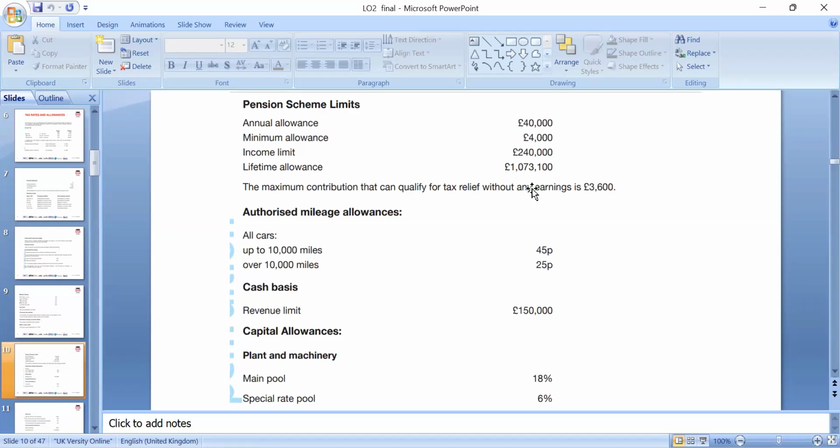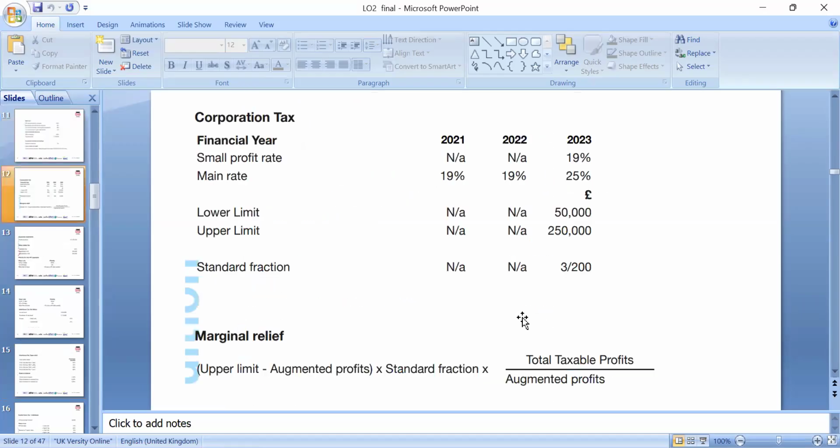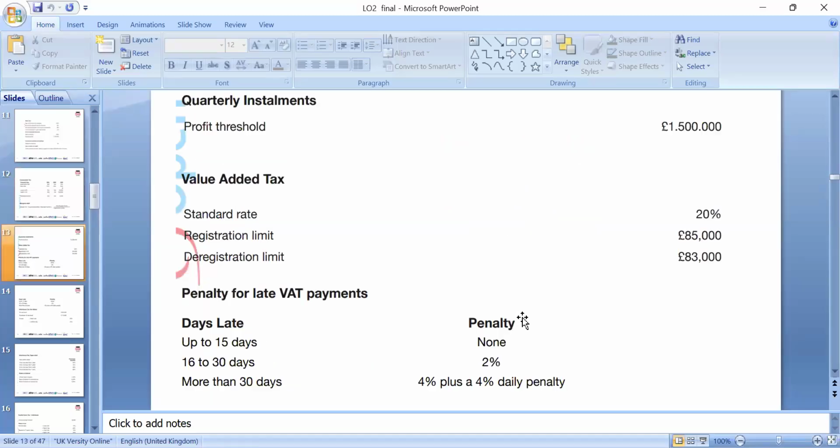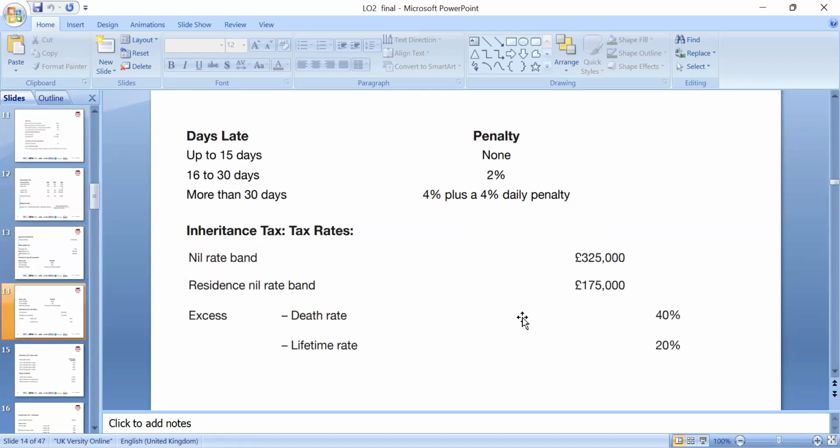Then of course, if you're doing business, we can look at the main pools and things which we discussed when we go through business and individual tax. That is where we can look at the corporation side or business tax. VAT of course is 20%. The standard compulsory registration threshold is 80,000, and 20% is the standard rate. You can register yourself if your turnover drops to 83,000. Of course, there are different schemes you can choose. Inheritance tax we can look at, which applies if you're earning up to 300.